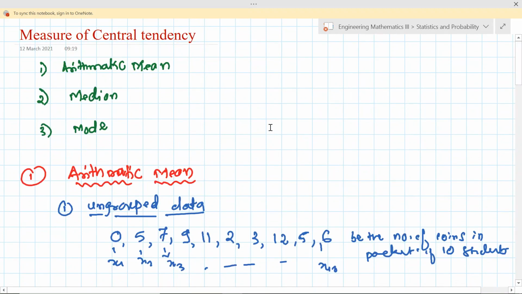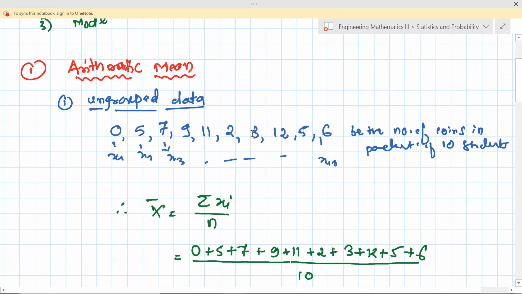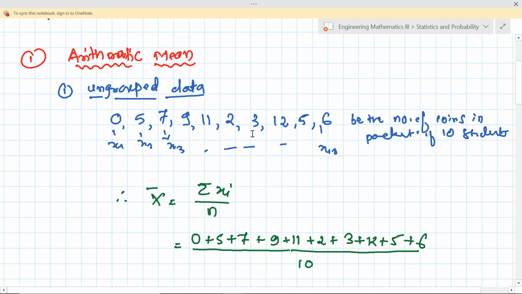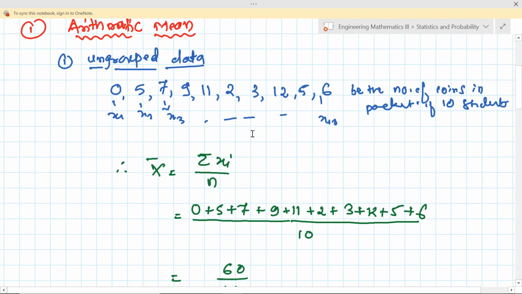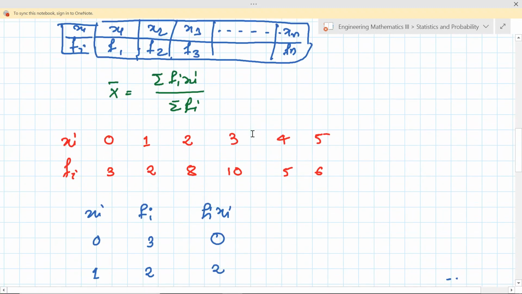And after that, we talked about measures of central tendency. There are three measures of central tendency: arithmetic mean, median, and mode. Out of them we have started with the arithmetic mean. So what is the arithmetic mean? It is simply the average. We have seen how to find the arithmetic mean for ungrouped data, group data, and frequency distribution.